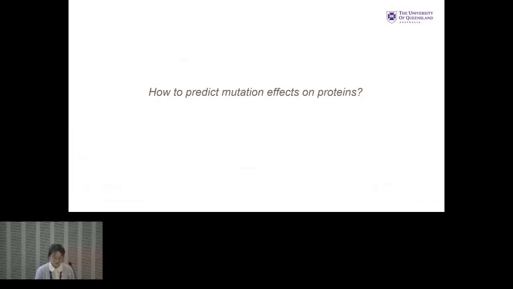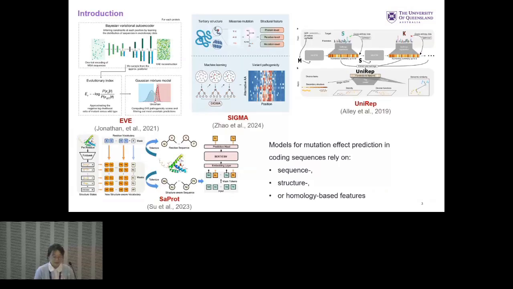And this is the answer. In the past several years, different teams trained different models based on different algorithms. These models collect protein sequences, protein structures or multi-sequence alignments. They contain some homology features, and they use advanced algorithms to train the model to predict the mutation effects. But our question is, is there any other information that can further improve the disease effect prediction?